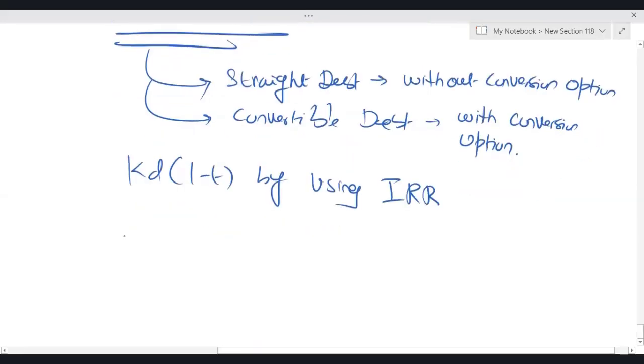Assuming the debt has a maturity period of 4 years: T0, T1, T2, T3, and T4. I'm just assuming the debt has a maturity period of 4 years.